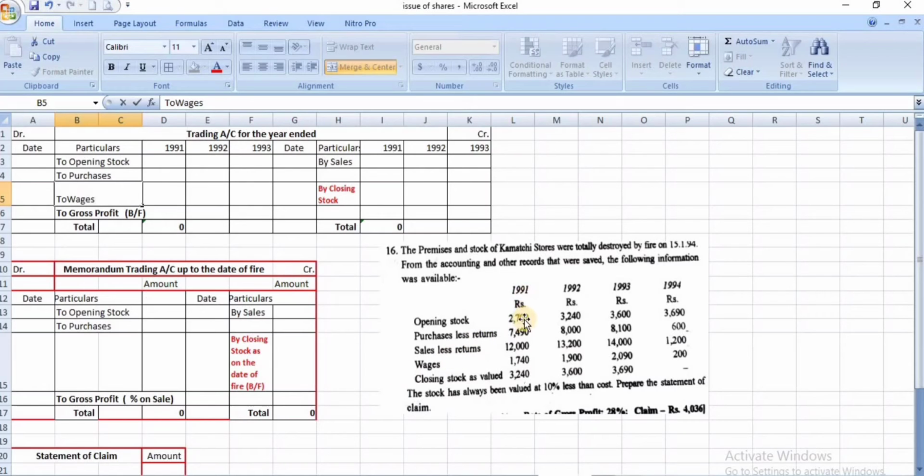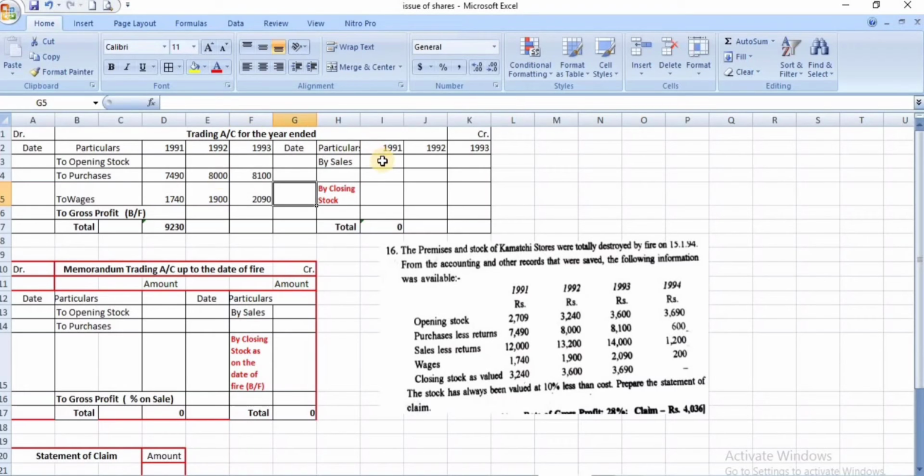For 1991, what is the purchase value? 7,490. Then next year 8,000, and this is 8,100. Wages are 1,740, 1,900, 2,090.